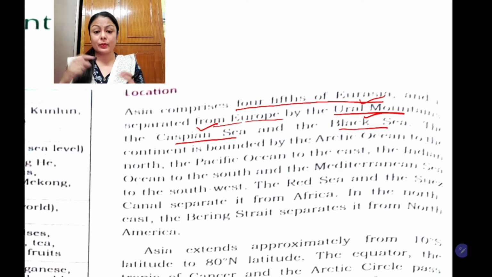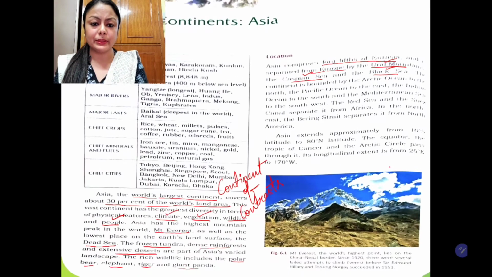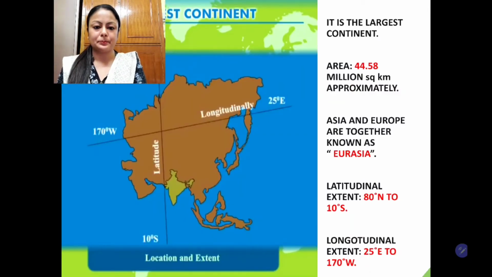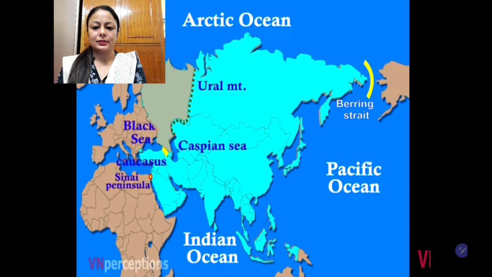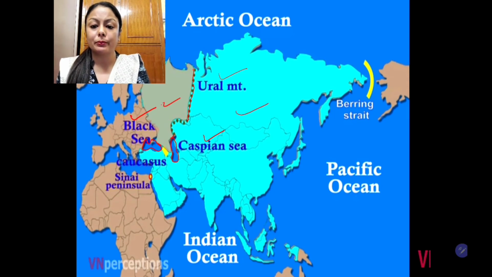Now children, we'll see the map, so that will be easier for you to understand. So here is the map. Can you see? This is the Ural Mountain, this is the Caspian Sea and this is the Black Sea. These three natural features, mountains and water bodies, separate Asia from Europe.